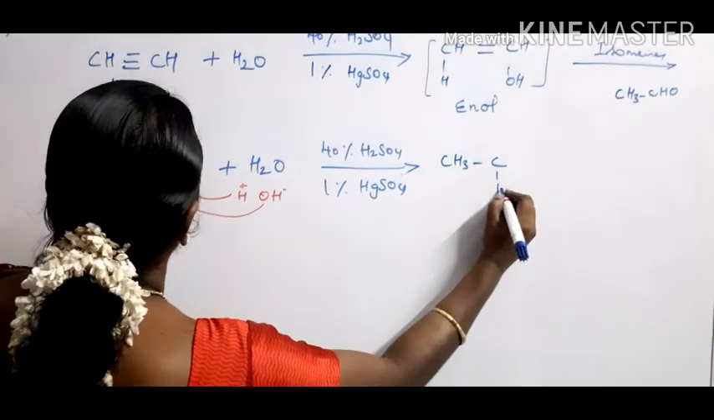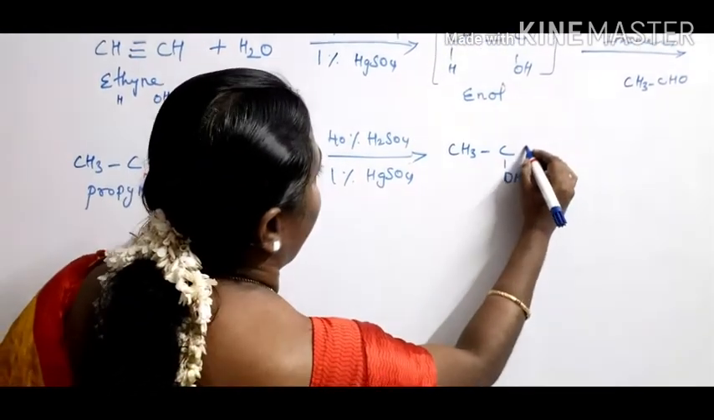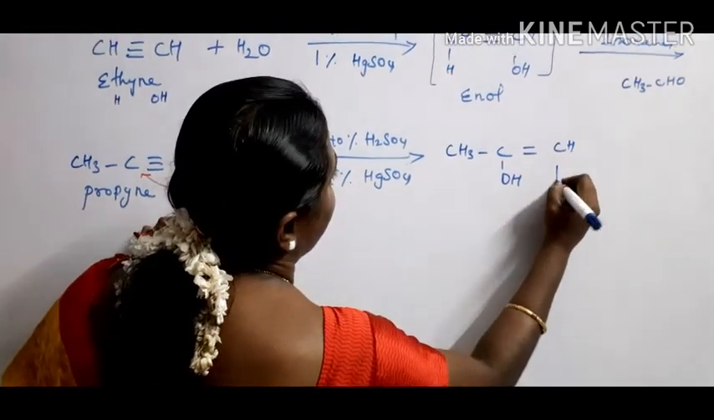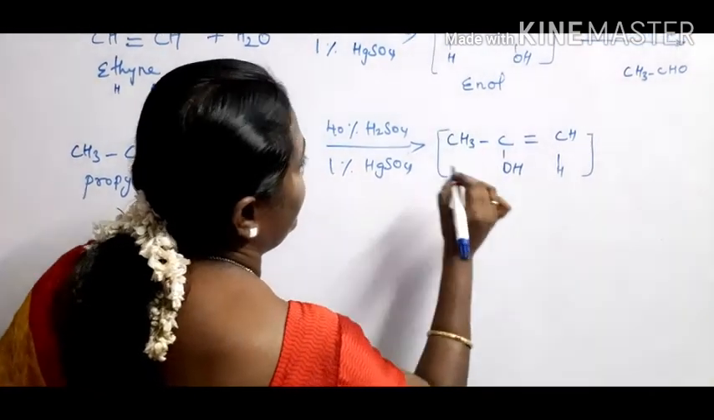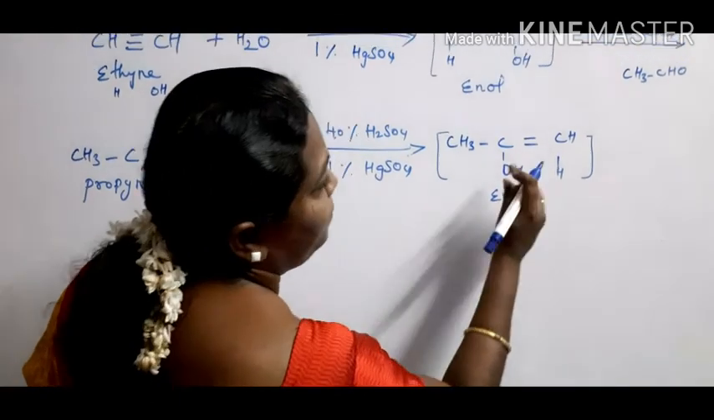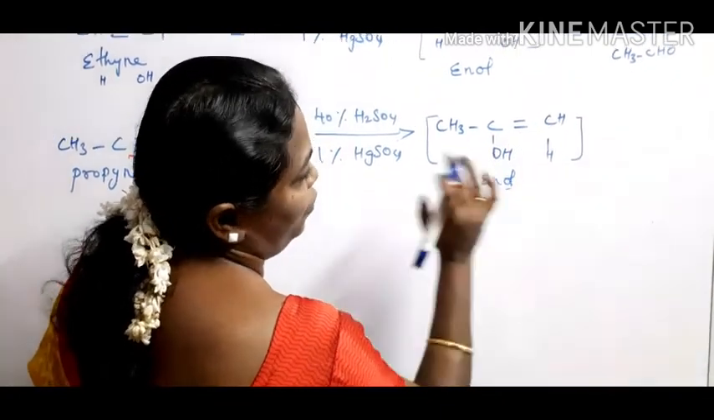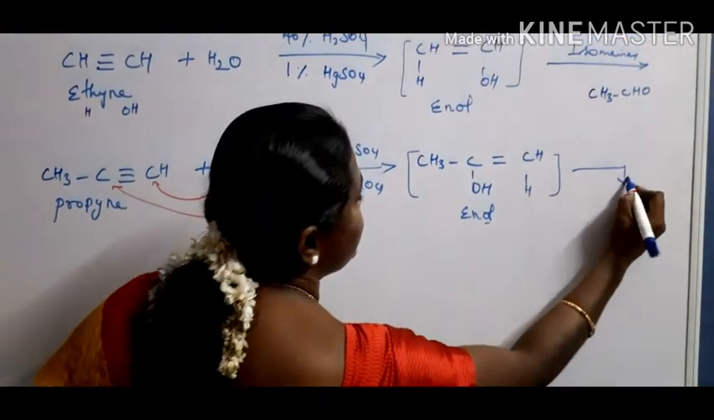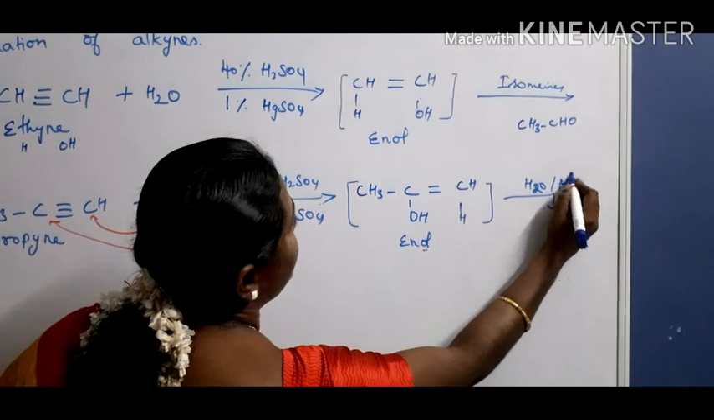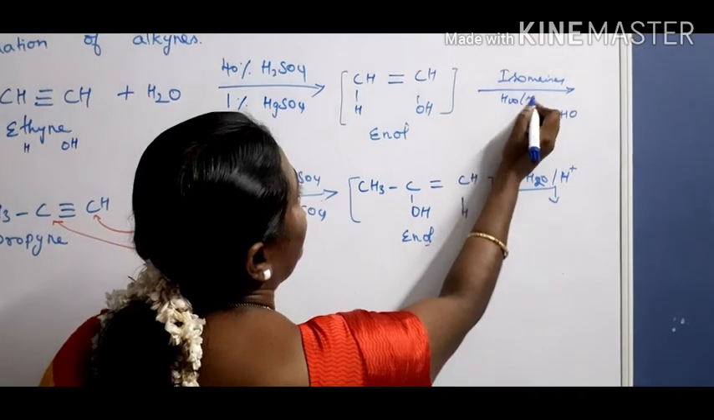Therefore here OH and then the triple bond. By adding, the triple bond is converted into a double bond, then CH. So it is also considered to be an enol form, isn't it? Why is it called an enol form? Here it contains OH, therefore 'ol', and the presence of a double bond, therefore 'ene'. Again it isomerizes, that means when it undergoes hydrolysis in acidic medium. Here also it undergoes isomerization in presence of acidic medium. Okay, in presence of acidic medium.